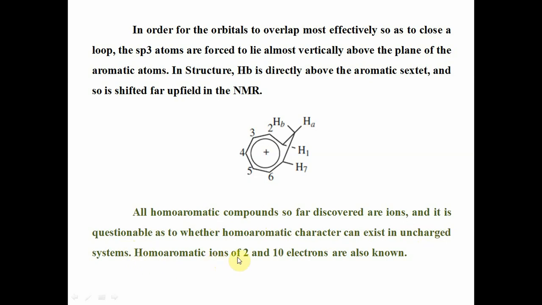Homoaromatic ions of 2 and 10 electrons are also known in the literature. So, dear students, today we have learned aromaticity, which follows the 4n plus 2 pi rule, planarity, conjugation, resonance energy, and anti-aromatic compounds containing a 4n pi electron system, and homoaromatic compounds with one or more than one sp3 carbon in the ring.